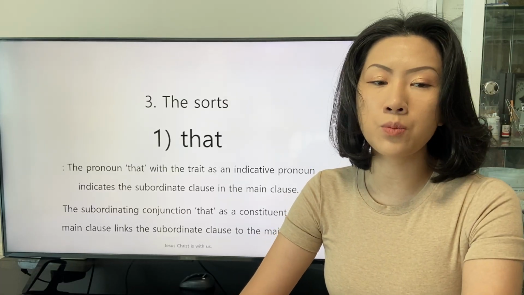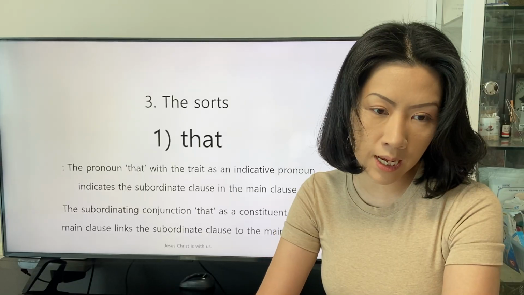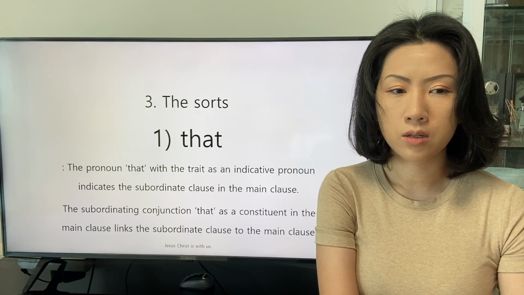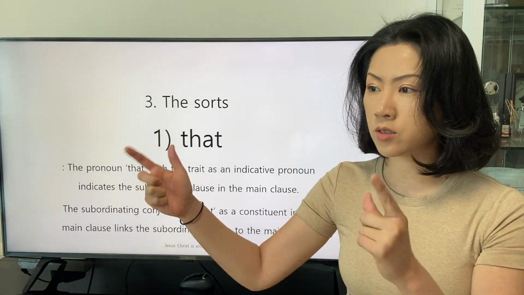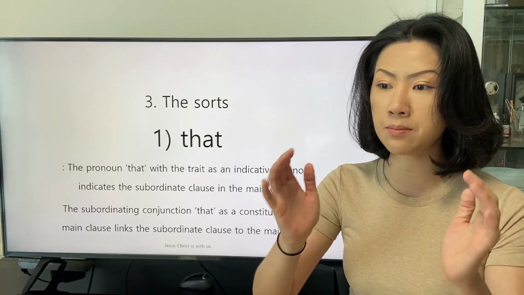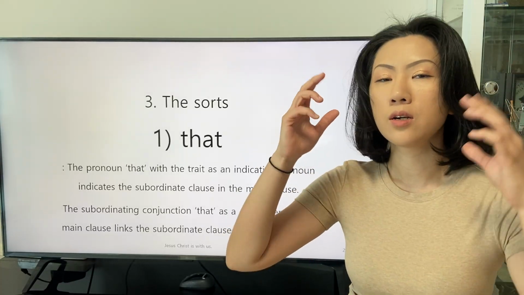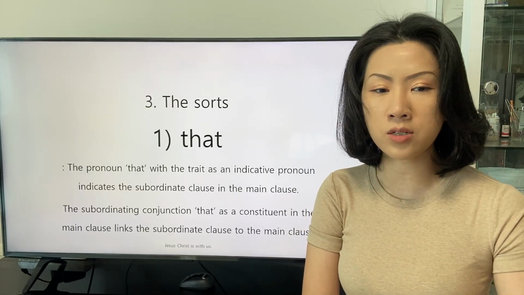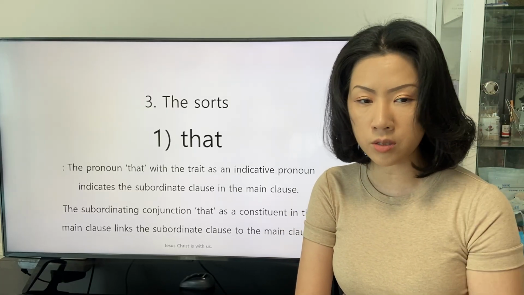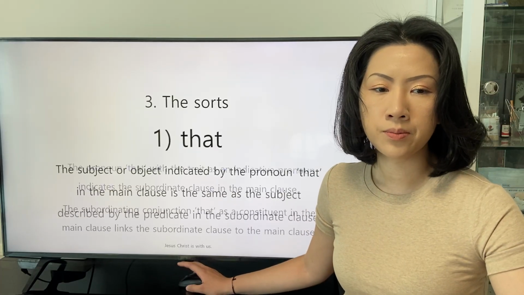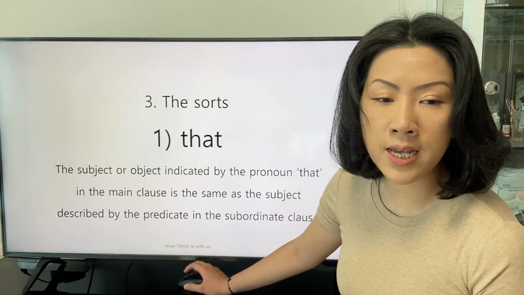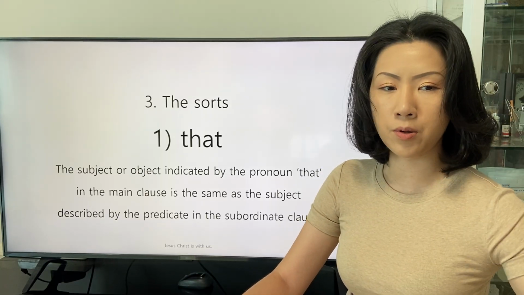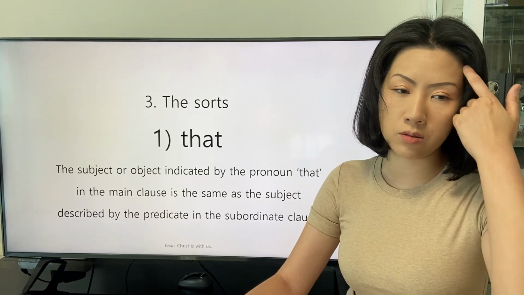The pronoun that, with the trait of an indicative pronoun, indicates the subordinate clause in the main clause. Like the subordinate clause you're cool indicates the same condition of the subject as the pronoun that. The subordinating conjunction that, as a constituent in the main clause, links the subordinate clause to the main clause. The subject or object indicated by the pronoun that in the main clause is the same as the subject described by the predicate in the subordinate clause.